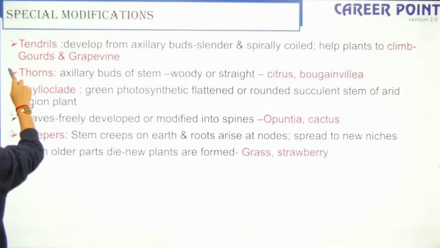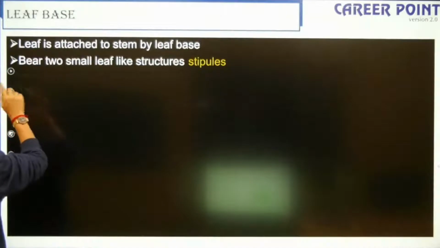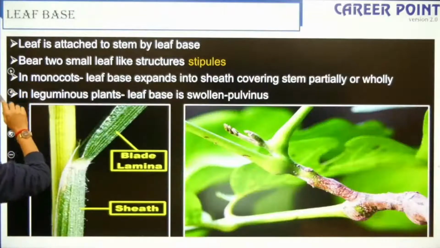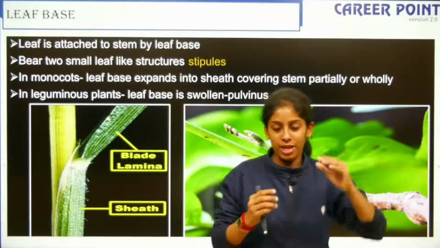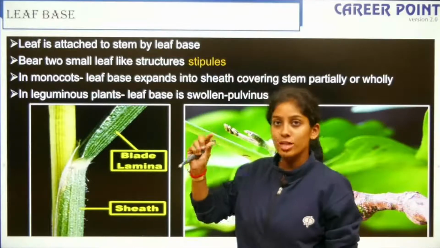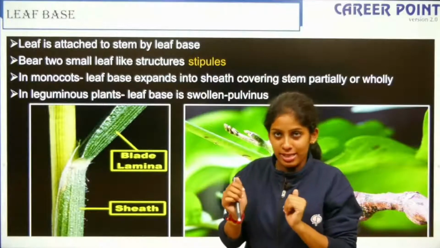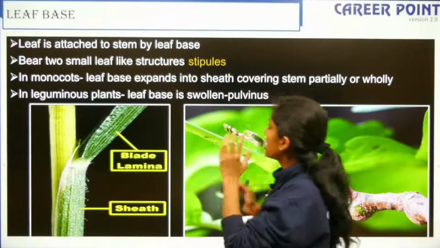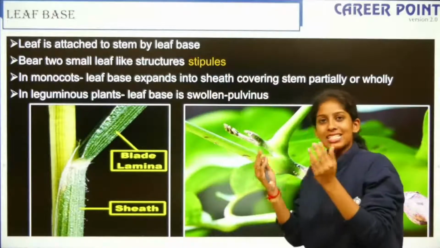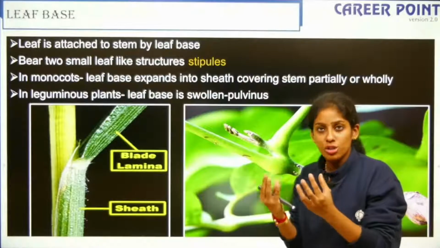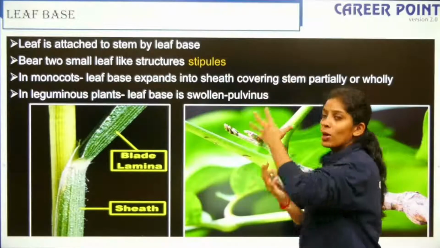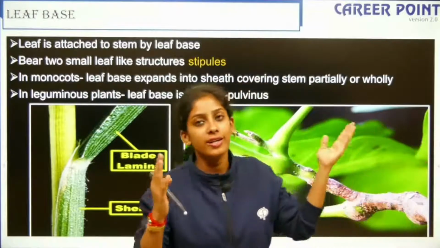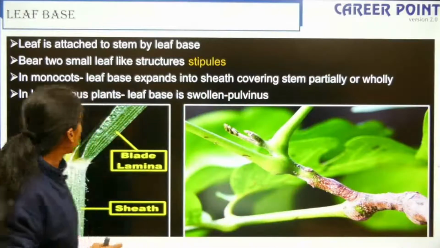So creepers, you know. So yeah, talking about the leaf, the leaf has three structures. You have the leaf blade, then you have the small thing that is the petiole, then you have the leaf base, right? So the leaf is attached to the stem by the leaf base, and at the base you can have small stipules. When the leaf base is swollen, it is pulvinus, and when it is a sheath-like structure, it is in case of your monocots, right? So these are some of the things that you have to remember.